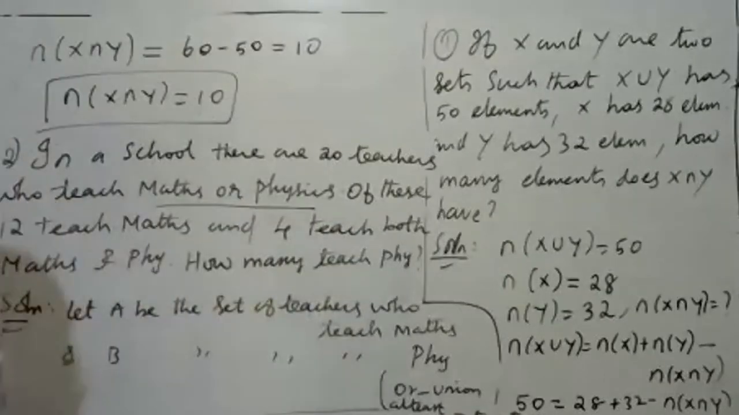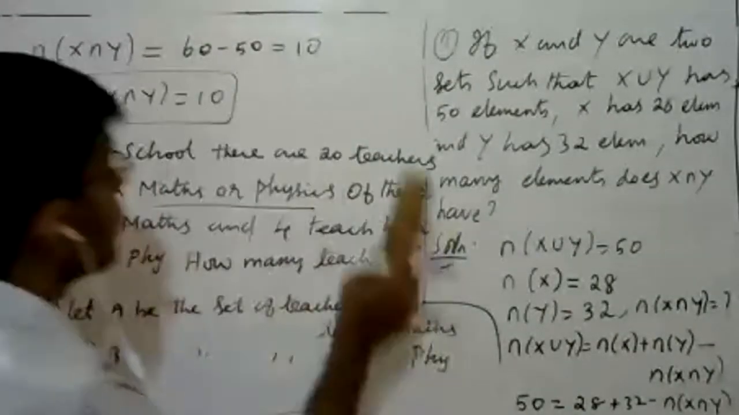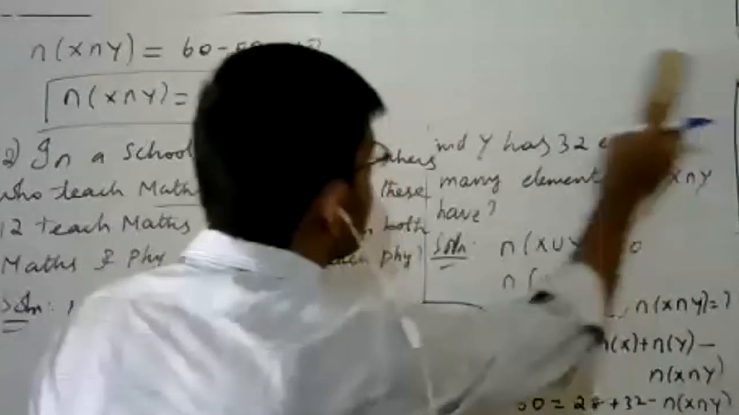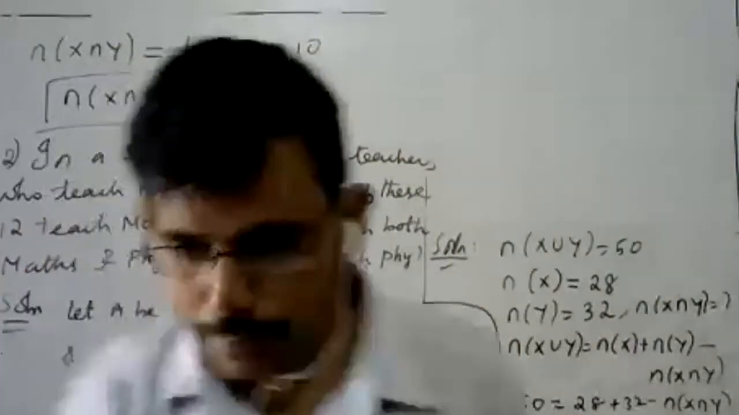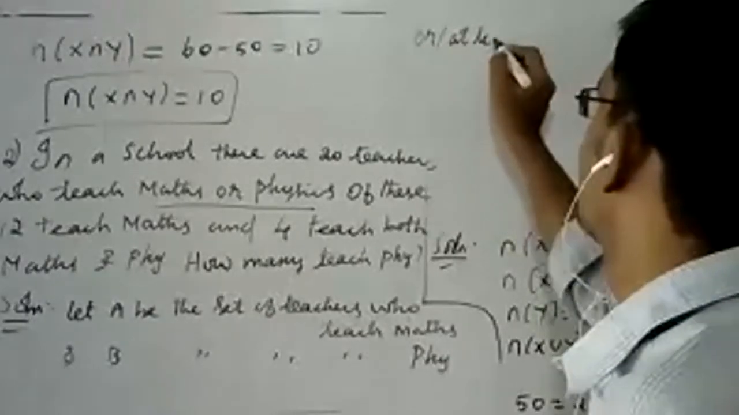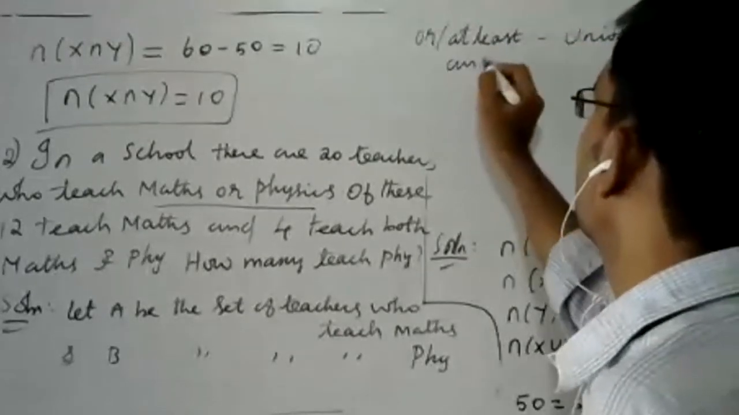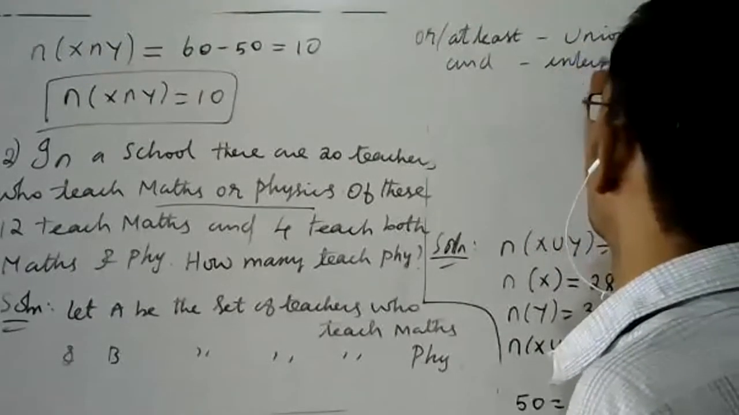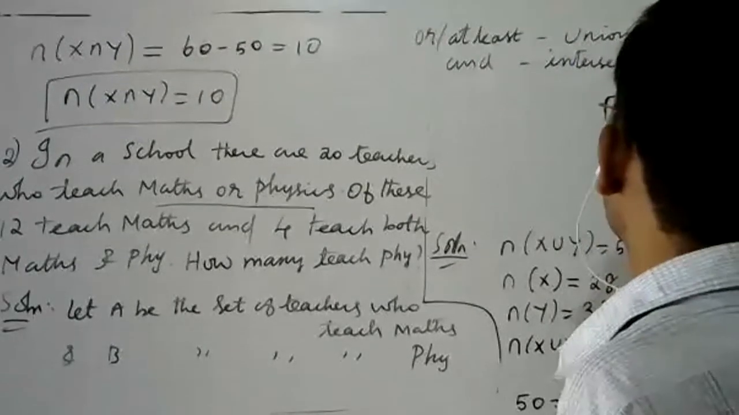And "and" means intersection. Okay, this is not visible, I'm sorry, I'm writing here. Please note that "or" and "at least" mean union, and "and" means intersection. That is union, this is intersection.